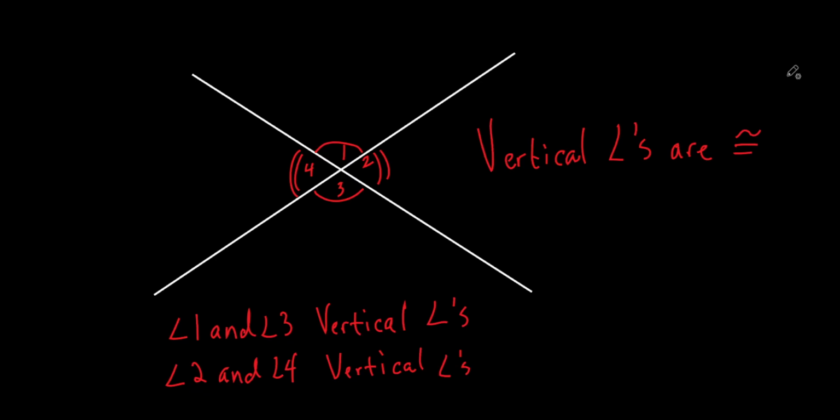Yeah, we've used that word, right? So vertical angles are congruent. Now, I'm okay if you say vertical angles are equal to each other. It doesn't bother me that much. There are some geometry teachers out there that it's going to bother. Just so that you understand, vertical angles are equal, or you could say vertical angles are congruent to each other.